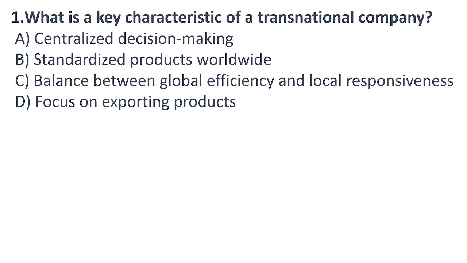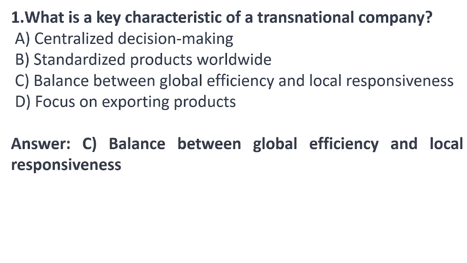What are the key characteristics of a transnational company? A: centralized decision making, B: standardized product worldwide, C: balance between global efficiency and local responsiveness, D: focus on exporting product. So what is the right answer? The right answer is C. I told you in the definition that a transnational company tries to balance between both, taking the characteristics of both international as well as global company. So, balance between global efficiency and local responsiveness.